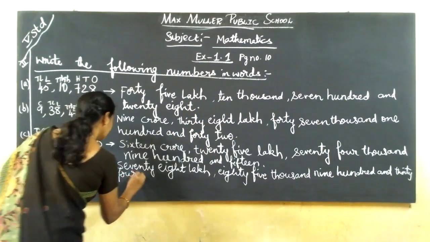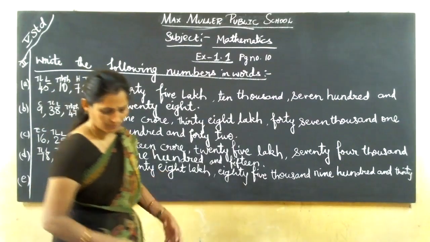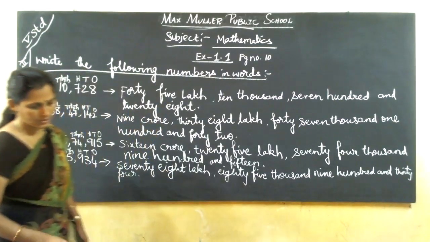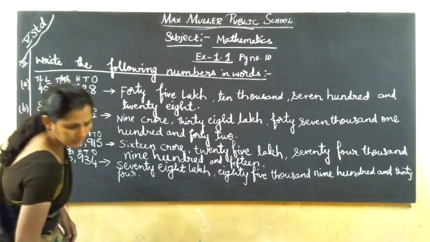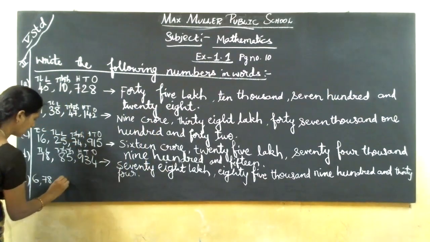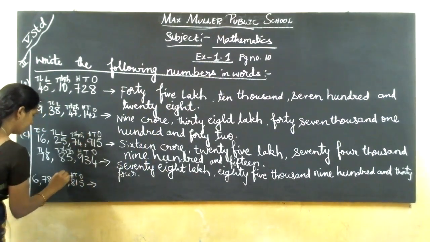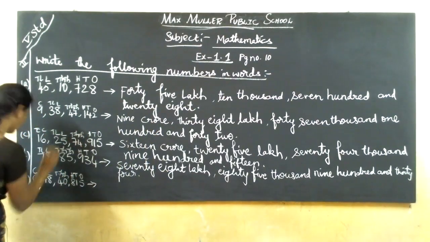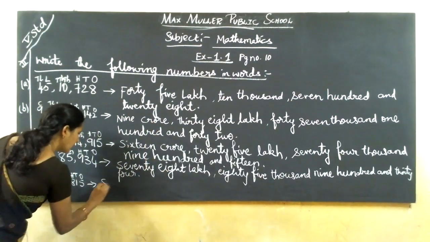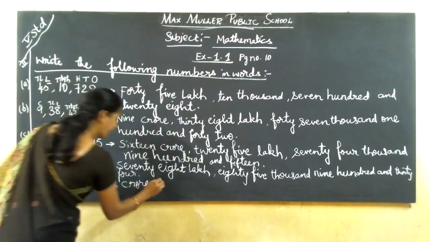34. Next, E. 6 crores, 78 lakhs, 40,815. Ones, tens, hundred, thousand, 10,000, lakhs, 10 lakhs, crores. So, how many crores? 6 crore, 78 lakh,